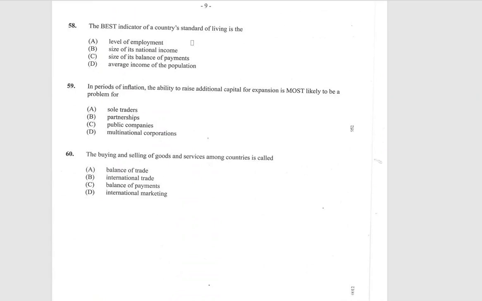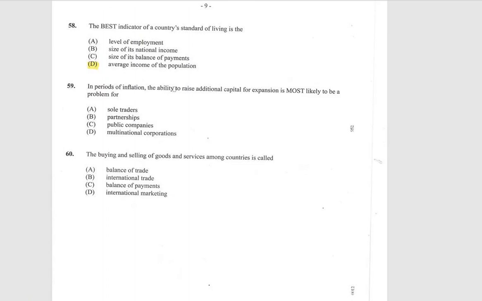The best indicator of a country's standard of living is A, level of employment, B, size of its national income, C, size of its balance of payments, or D, average income of the population. And we're going to go with the average income of the population.